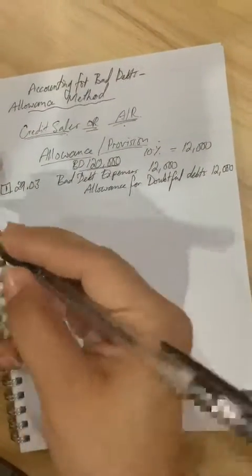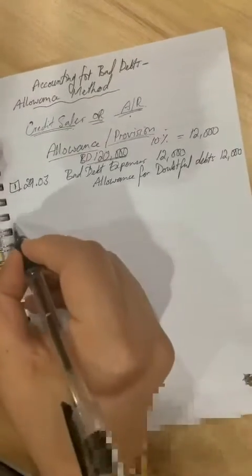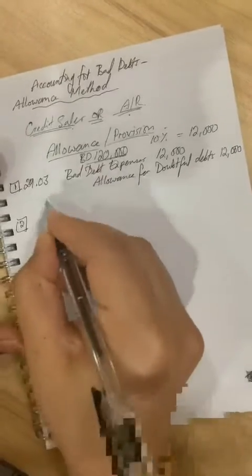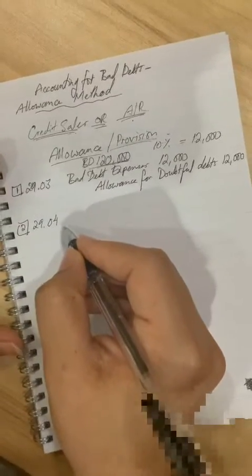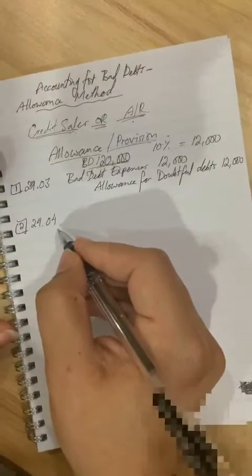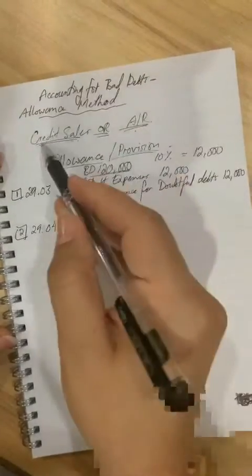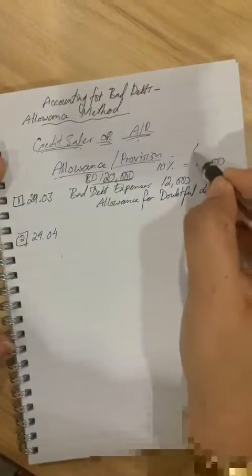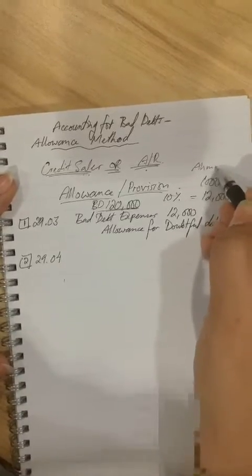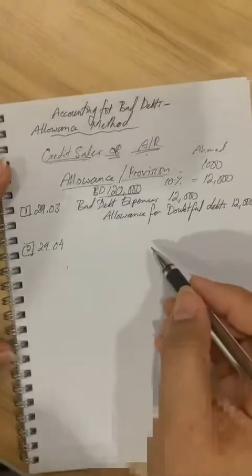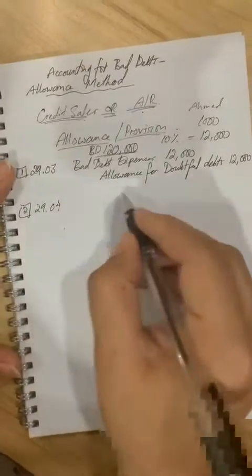Let's say after a month from now, number 2, the 29th April, one of our clients called Ahmed has a credit sales balance of 1,000 with us. And Ahmed cannot pay his balance, or he will not pay his balance because of some reasons. So what shall we do?